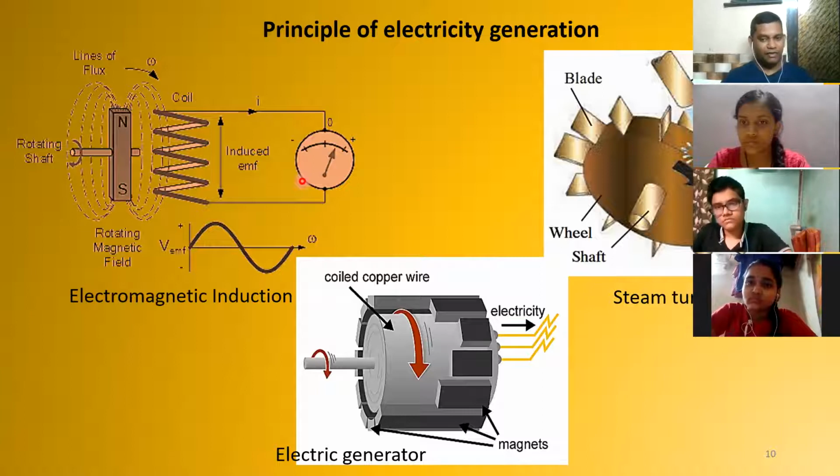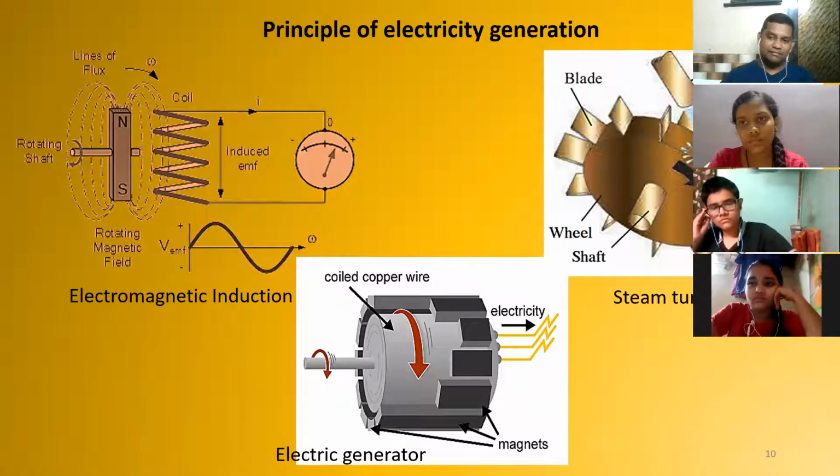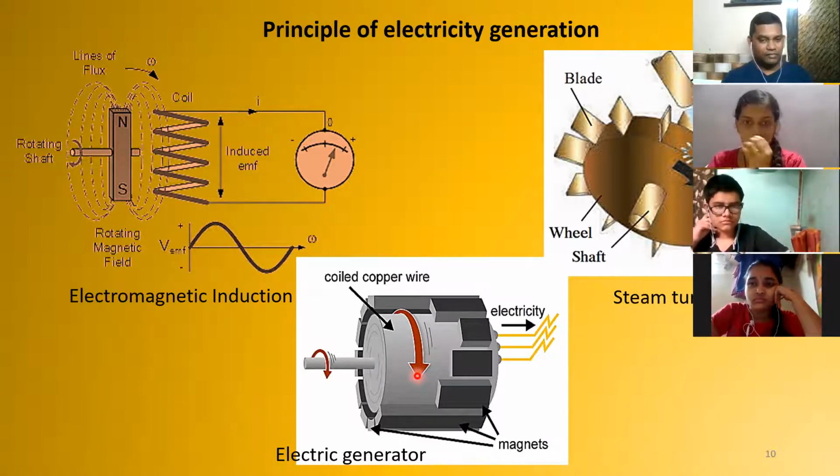So basically what we do for a steam turbine is make the arrangement in such a way that water is heated or boiled on one side, and steam is generated. That steam moves the turbine. That turbine is nothing but this coil. Because of the steam, the coil moves, and electricity is generated. That's the principle.